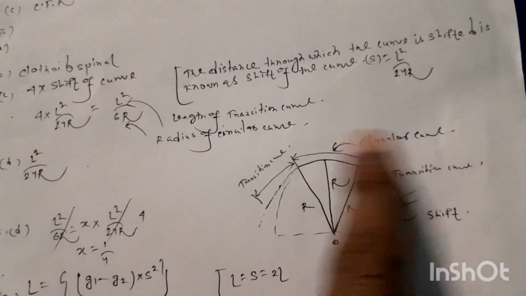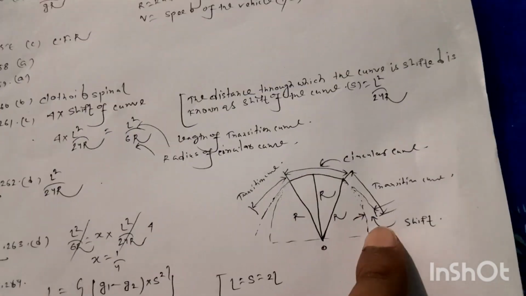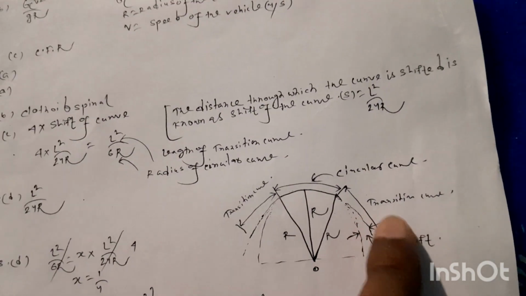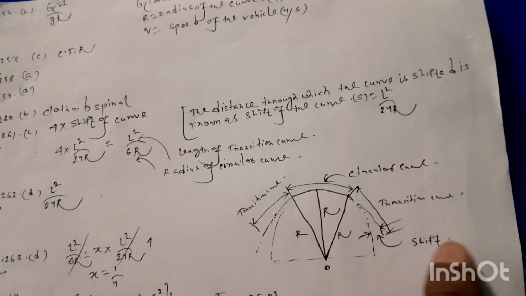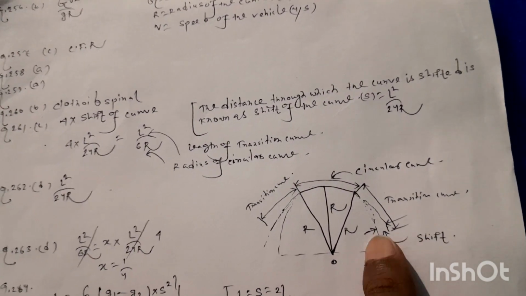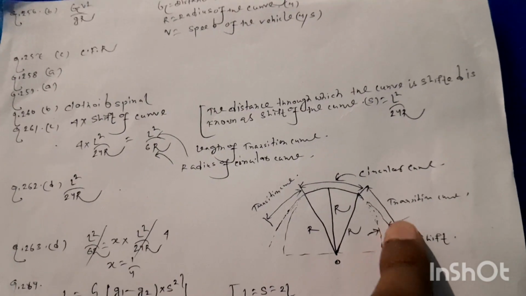This is the combination of circular curve and transition curve. This is transition curve, this is circular curve, and this is transition curve. We know what is transition curve: a curve of variable radius is known as transition curve. And this is shift, the amount by which the transition curve is shifted. This is shift, and it is L square by 24R.